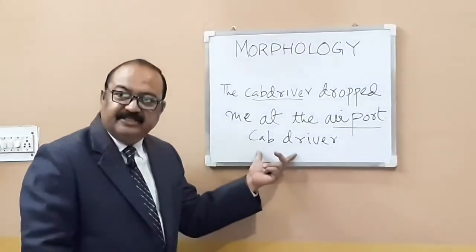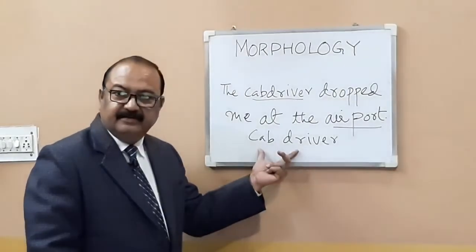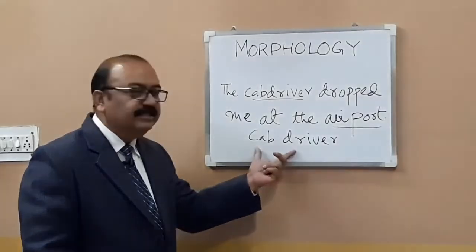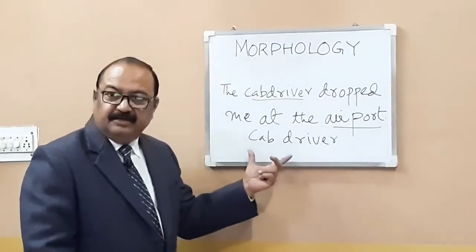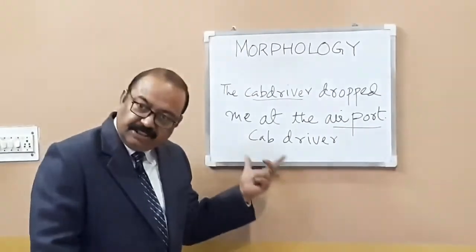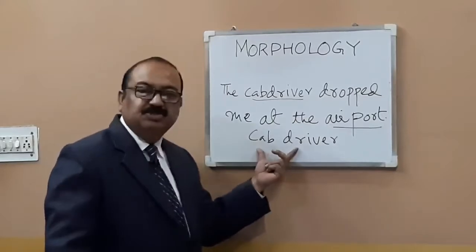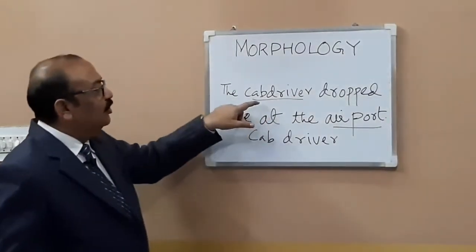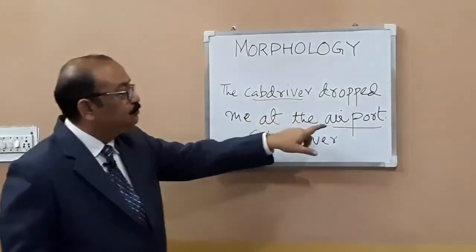The combination is very obvious, and the words retain their own meanings. They retain their individual meanings, and that is why we do not join them together. They are not stuck together. But here, what is the mistake? The two root words are stuck together.